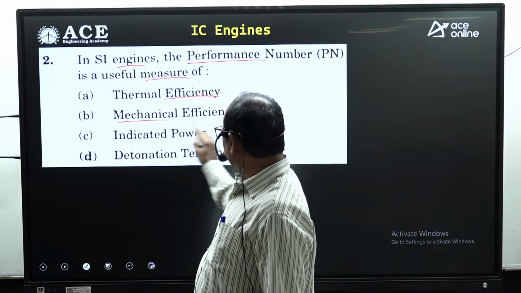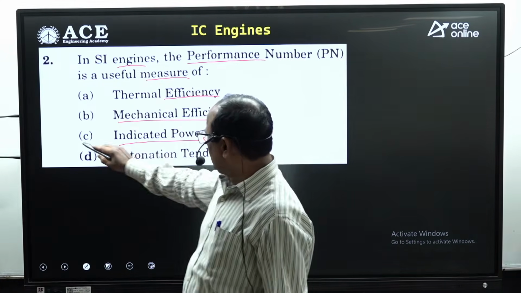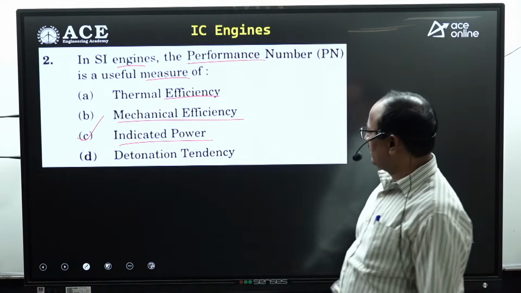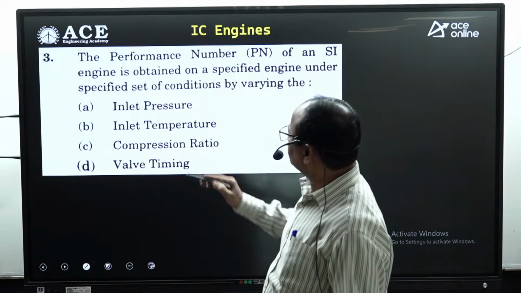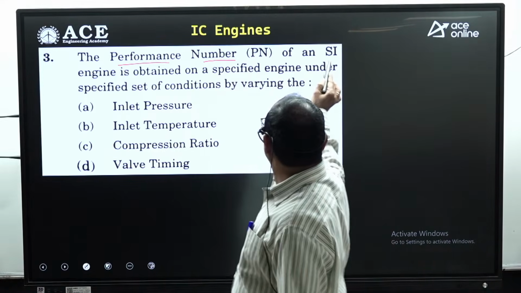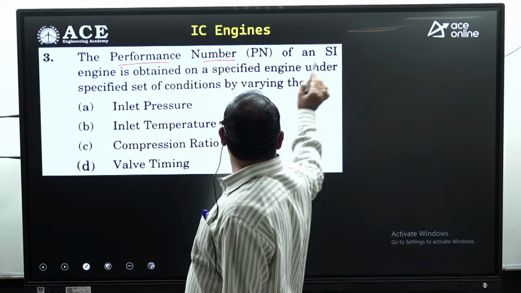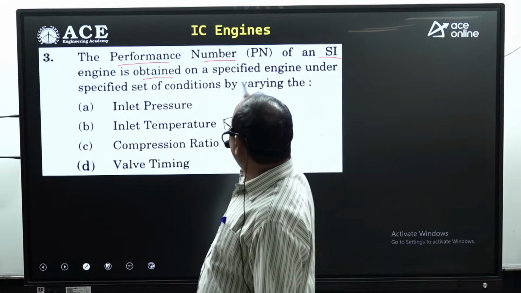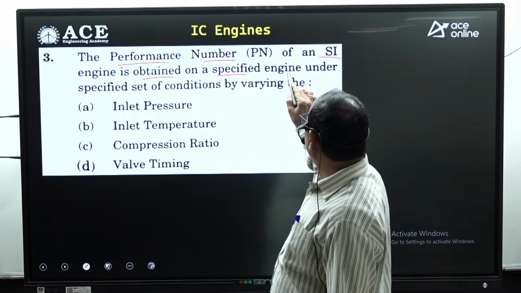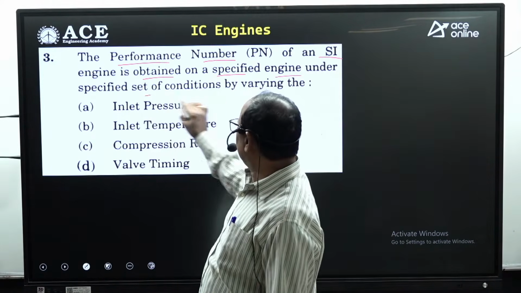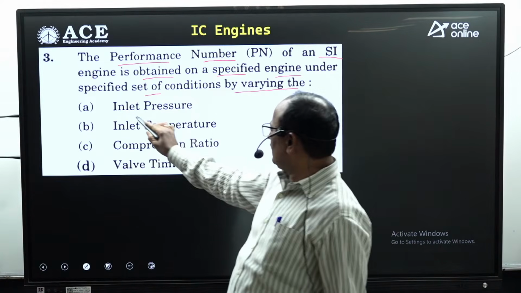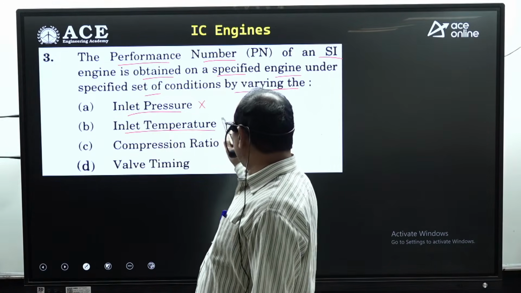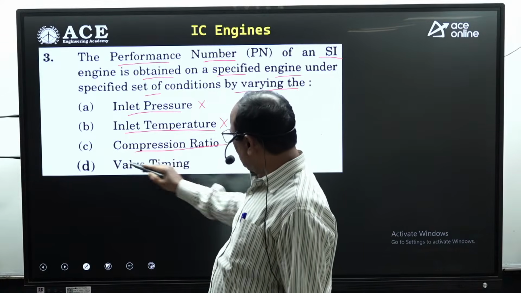Similarly, in SI engines, the performance number is a useful measure of thermal efficiency? No. Mechanical efficiency? No. Indicated power? Absolutely correct. So the performance number is useful for measuring in terms of indicated power. Next. The performance number of an SI engine, spark ignition engine, is obtained on a specified engine under a specified set of conditions by varying the inlet pressure, no. Inlet temperature, no. Compression ratio, absolutely correct.